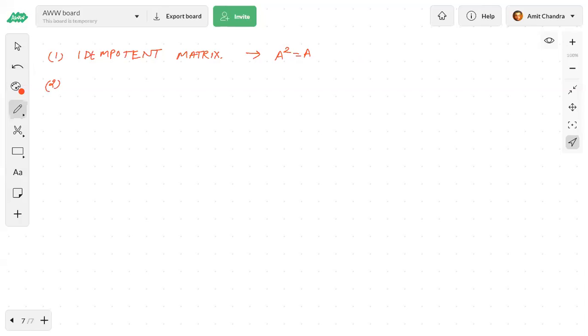Second, after idempotent, we did the nilpotent matrix. The condition for a nilpotent matrix was that some power of A should be equal to 0, such that A to the power P is equal to 0.